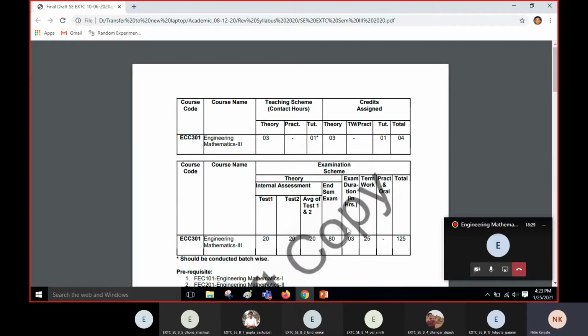If you fail in any one of these heads, it will be considered that you have failed in that head of examination. It will be considered as 1 KT. So if someone is failed in internal assessment, that will be considered as 1 KT. If the same person is failed in end semester as well, it will be considered as a second KT, like that. So these two KTs he has.